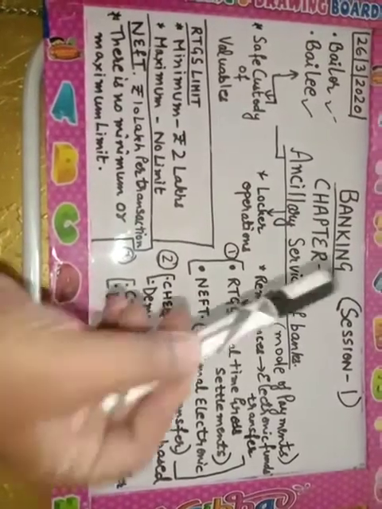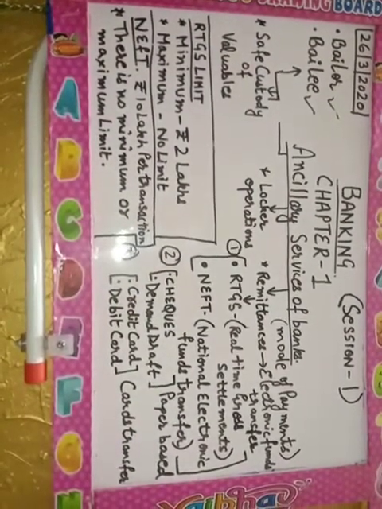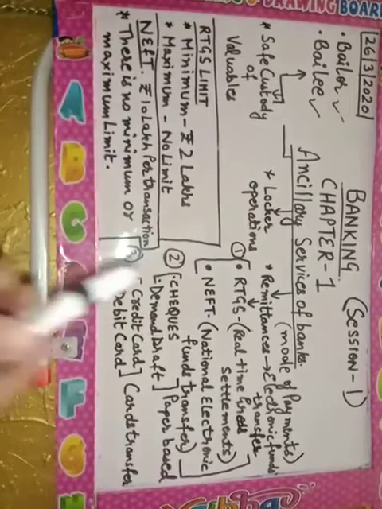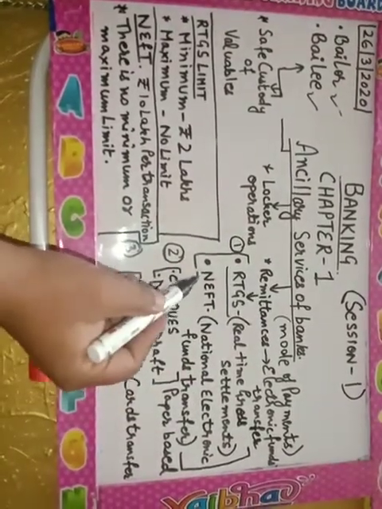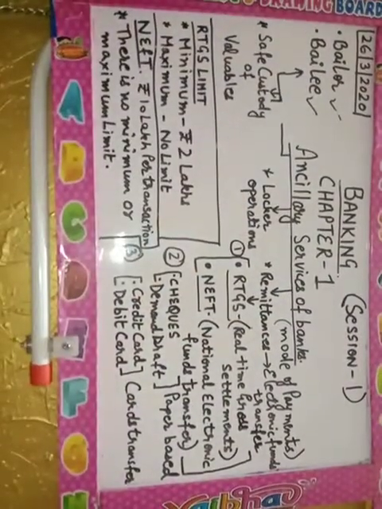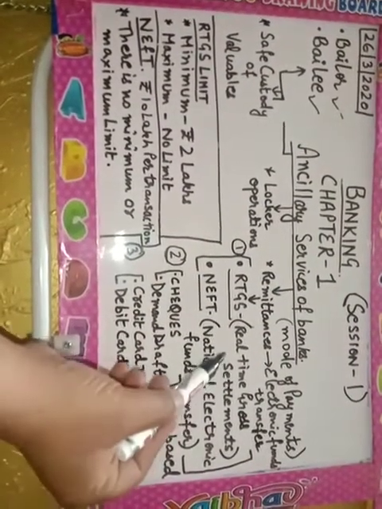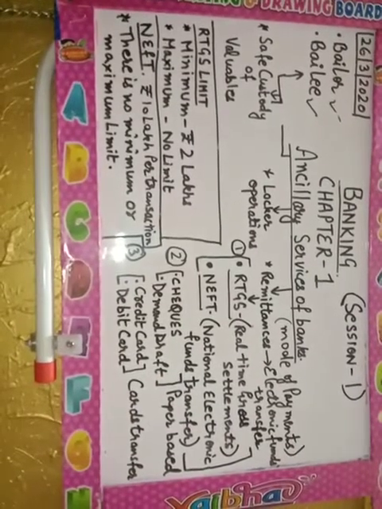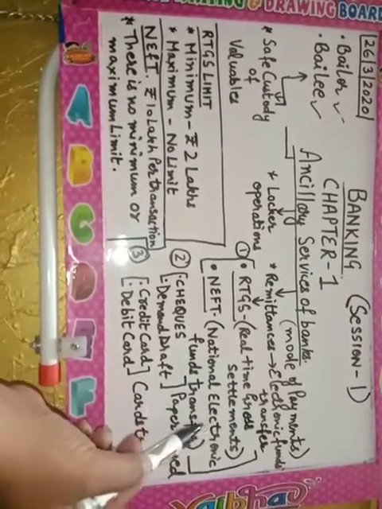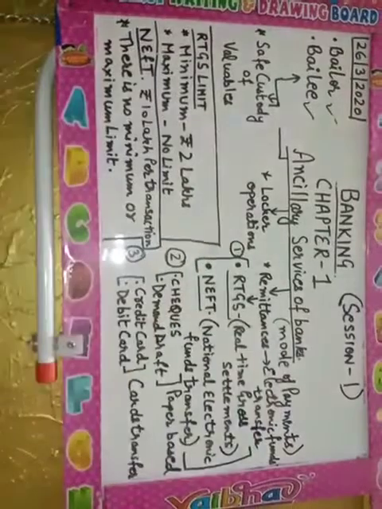Number one is the paper mode. In this paper mode, there are two things: number one RTGS, and number two NEFT. RTGS stands for Real Time Gross Settlement and NEFT stands for National Electronic Funds Transfer.